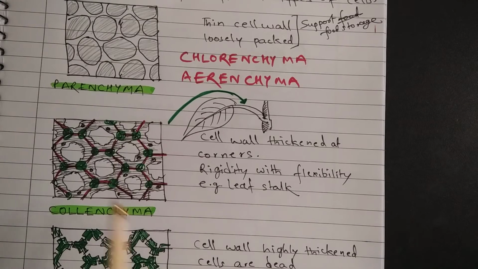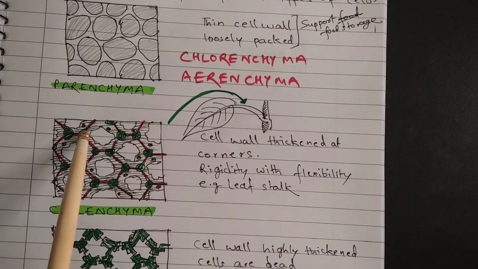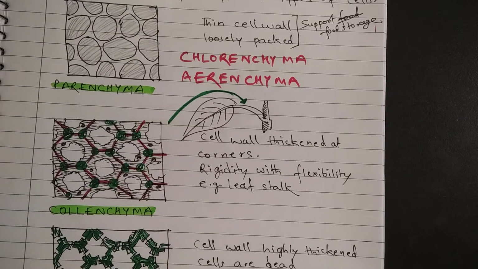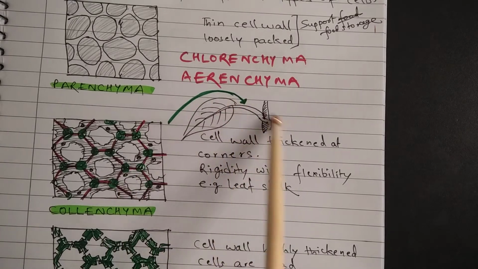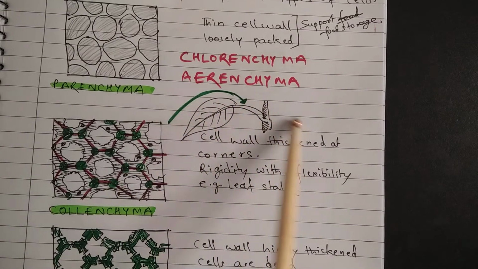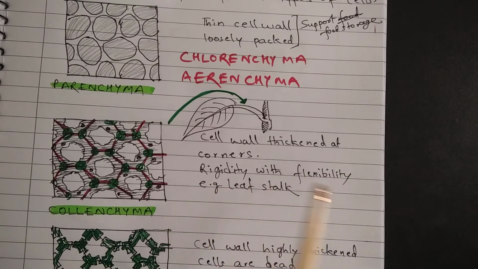In case of collenchyma, there is little intercellular space. Cell wall is thickened at corners due to deposition of a substance called pectin. The collenchyma provides rigidity with flexibility. For example, it is present in leaf stalk. The leaf stalk needs to sway along with the wind, it needs to bend, but it needs to maintain its rigidity. It cannot afford to break, and that is why it needs to be rigid along with flexible.